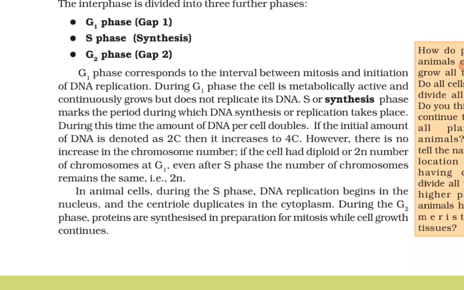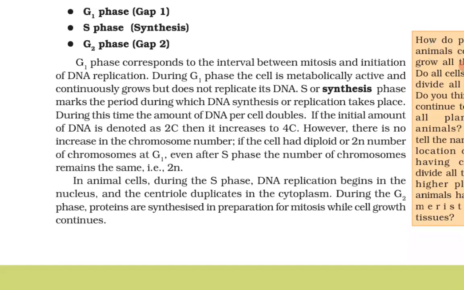S or synthesis phase marks the period during which the DNA synthesis or replication takes place. During this time, the amount of DNA per cell doubles. If the initial amount of DNA is denoted as 2C, then it increases to 4C. However, there is no increase in the chromosome number. If the cell had diploid or 2n number of chromosomes at G1, even after S phase, the number of chromosomes remains the same, that is 2n.